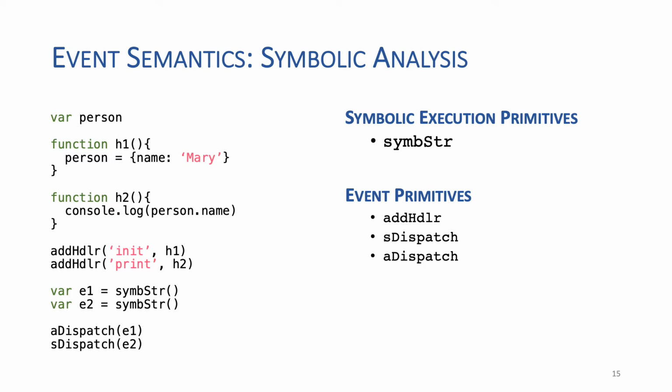The SymString primitive allows the creation of symbolic strings. The addHandler primitive associates an event with a handler. The sDispatch primitive executes the handlers of the given event immediately and then proceeds with the current computation. And finally, the aDispatch primitive registers the handlers of the current event to be executed once the computation has finished.